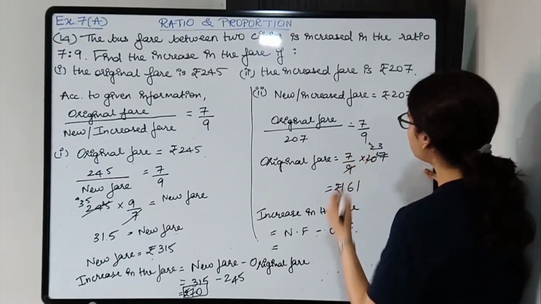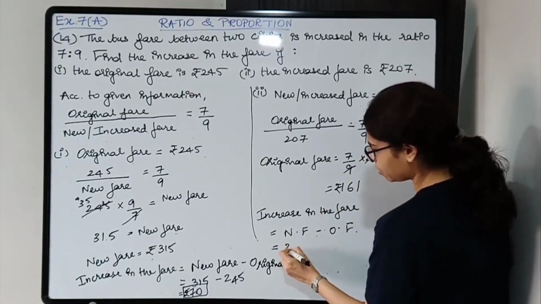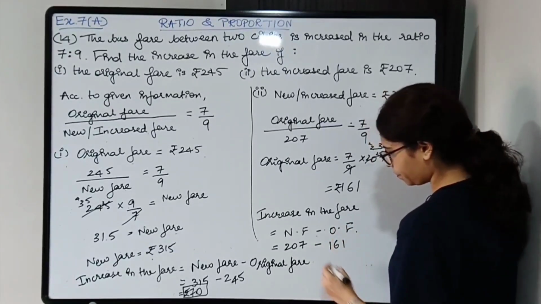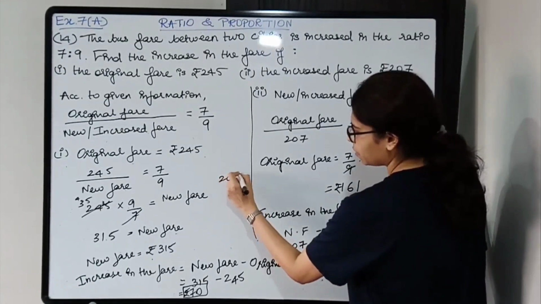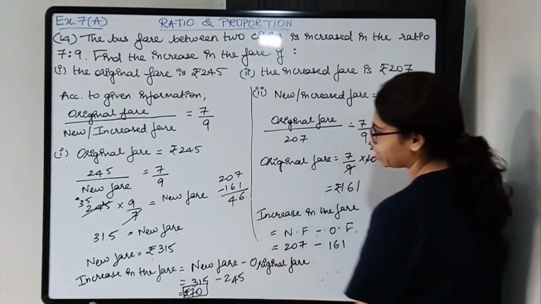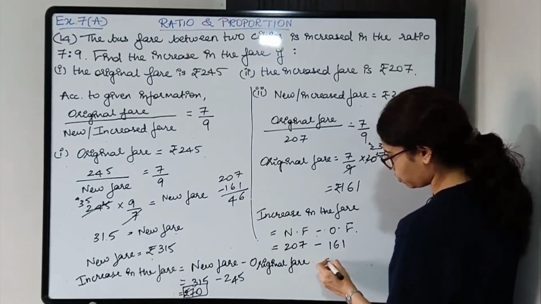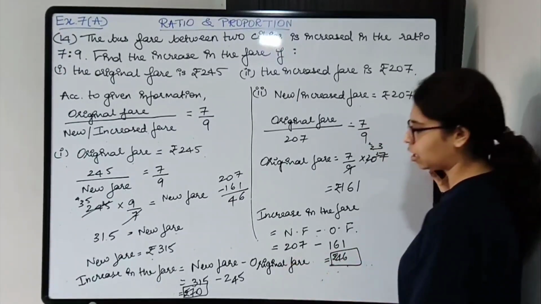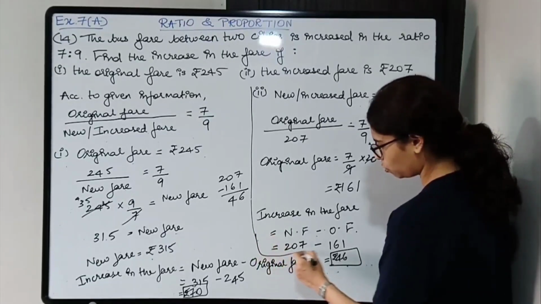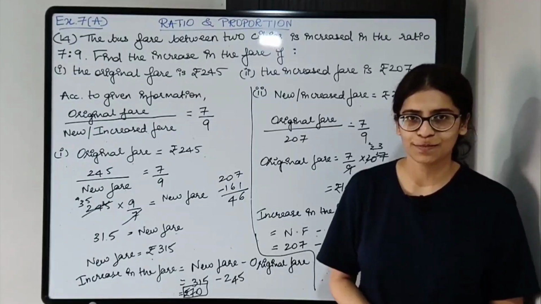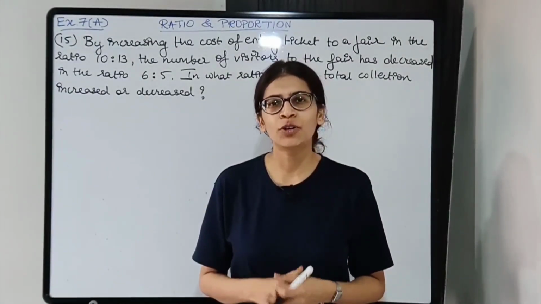New fare is this 207 and original fare is 161. So 207 minus 161 will give you 46. So 46 rupees. Box the answer. Okay, don't forget the rupee symbol and box the values. Moving on to the next question.